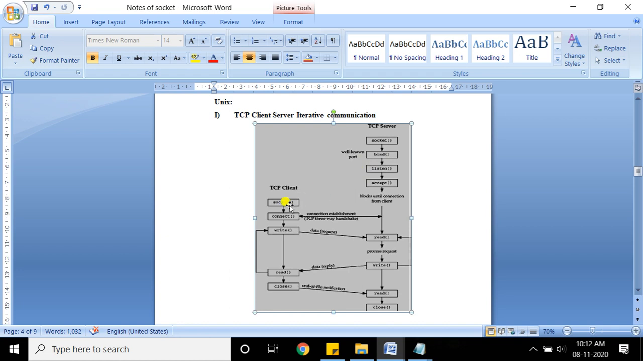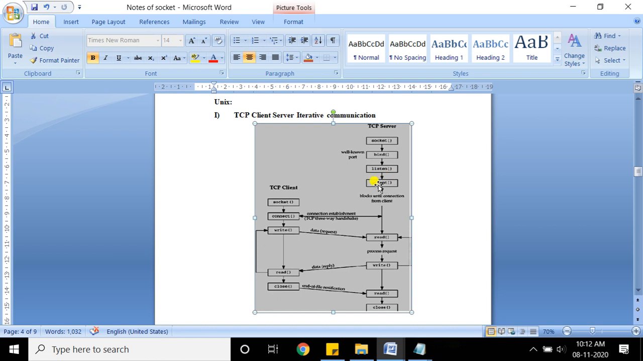So as I said, many clients are communicating with the server. As soon as the client sends a request, it will be held in the queue, and one by one that request will be served by the server. So a queue is maintained here. Listen basically allows the server to run in passive mode, and it allows the server to maintain a queue in which the client requests will be held.